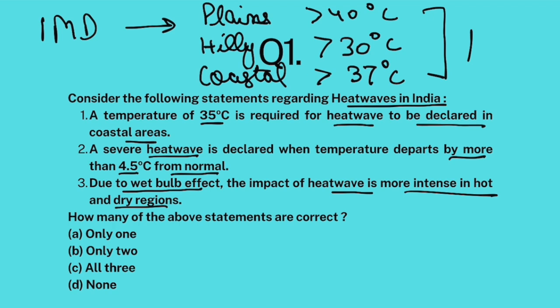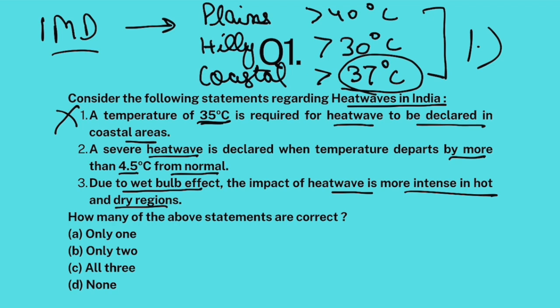So a temperature of 35 degrees Celsius is required for heat wave to be declared in coastal areas. Absolutely incorrect. It is 37 degrees Celsius. Now, if this condition number 1 is fulfilled, then IMD takes a look at the current temperature and by what amount that current temperature is more than the normal temperature.